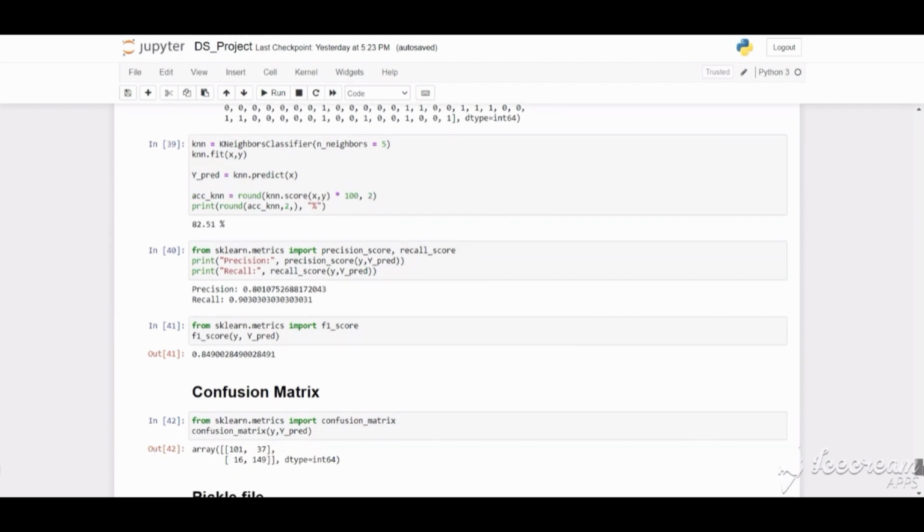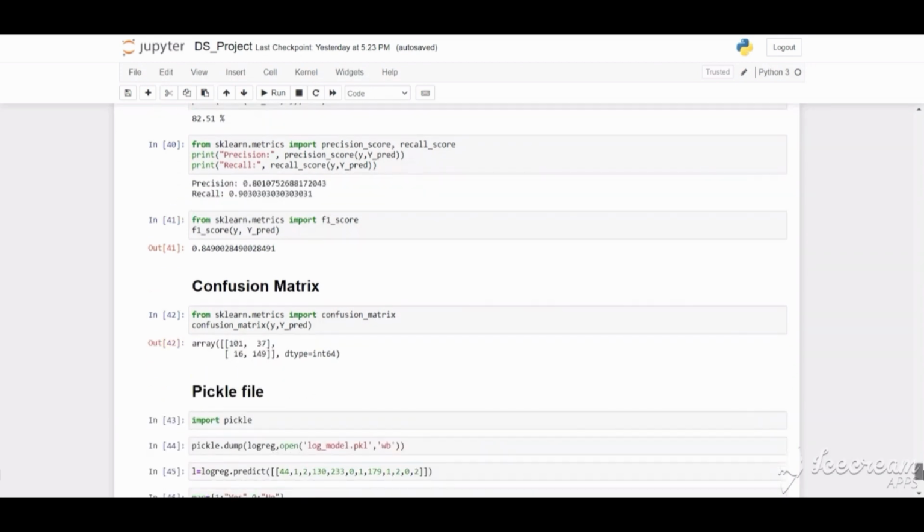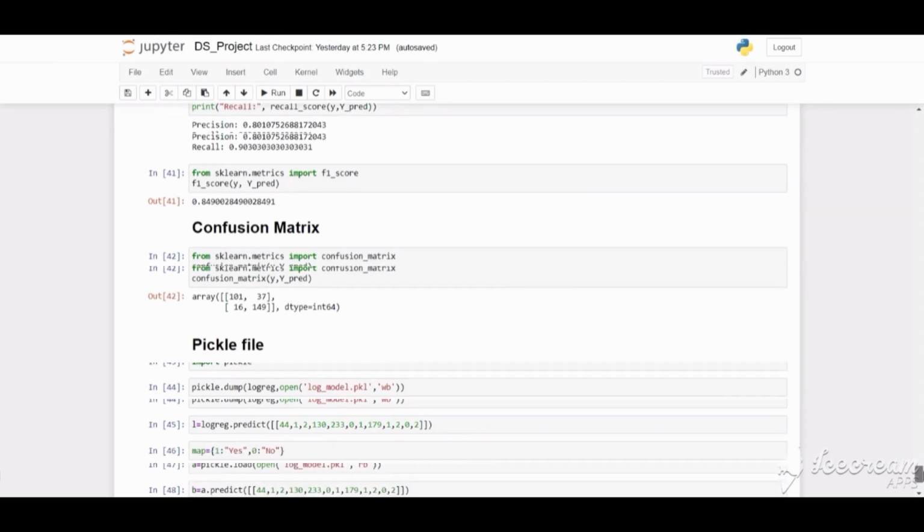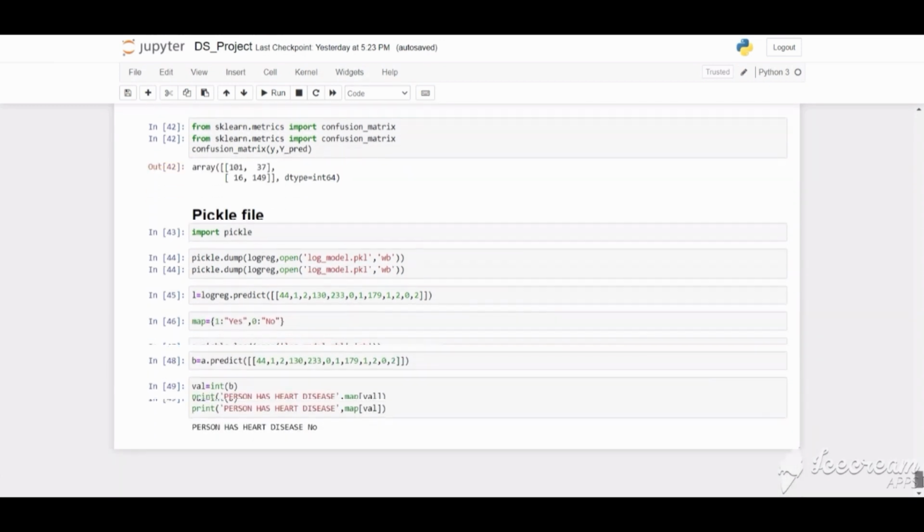Out of all these, I found out that logistic regression has the best accuracy and is the most suitable choice for model training. Next is the formation of the confusion matrix. Here 16 results out of the total are incorrect. Then I prepared the pickle file, which is used for model deployment using Django.